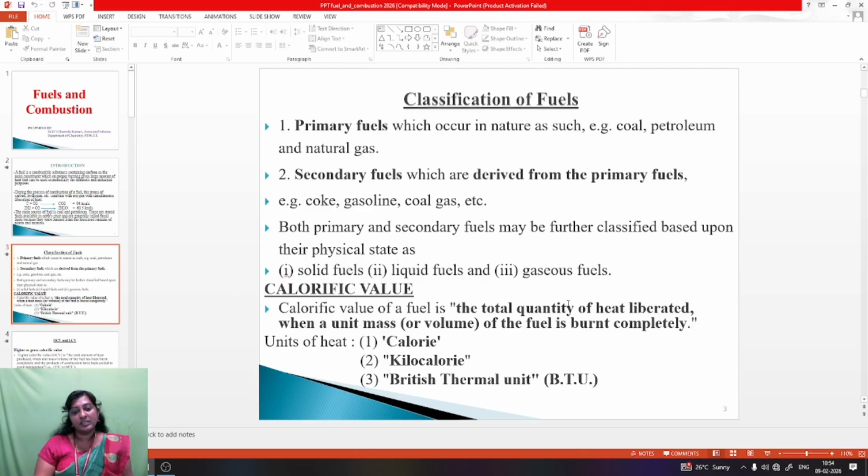First one, solid fuels. Solid fuel example is coal. Then liquid fuels. Liquid fuel example is petroleum. Then gaseous fuels. Gaseous fuel example is natural gas.